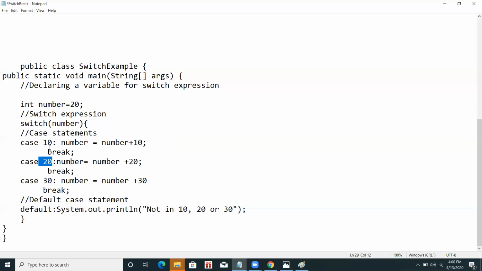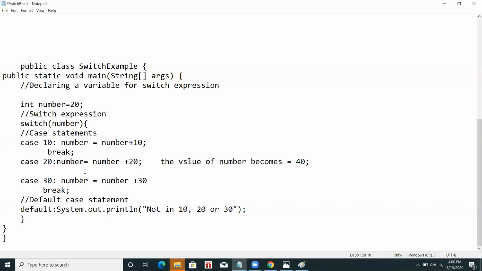Okay, it will first check case 10, the condition is false, so it moves to the second condition. It checks here, and the condition is true. So what does the value of number become? The value of number becomes 10, plus the 20 it was already holding and 20 we are adding, so it is 40.